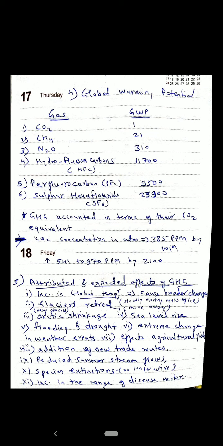As you can see, the months of the seasons have changed, that is of the rainy, winter and summer seasons. So this effect is what we are feeling today. Then effects on agriculture yields, obviously this effect is also faced by the farmers today. Then addition of new trade routes, reduced summer stream flows, species extinctions. So definitely some of the species are vanishing because of this greenhouse gas effect. And an increase in the range of disease vectors. Right now we are facing the corona, we can say it is an effect of the greenhouse gases.